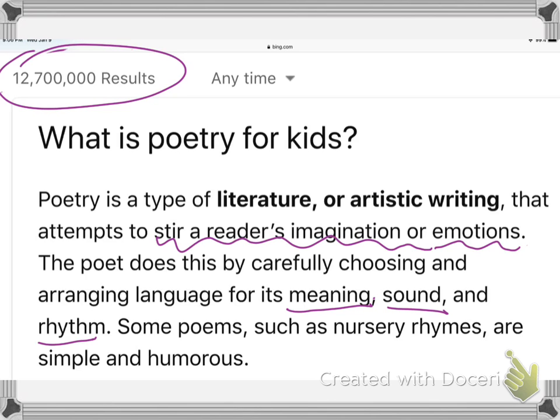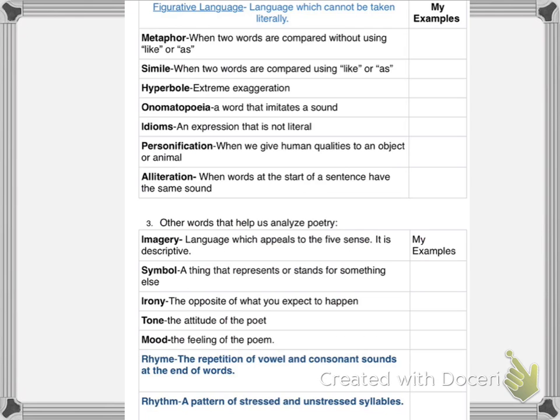Some poems, such as nursery rhymes, are simple and humorous. So poetry can be all around us. The songs you hear and things like that can also be considered poetry. Okay, so our key words here are meaning, sound, and rhythm. And one thing about poetry is that many people feel it should be read aloud if possible, that it needs to be heard. This handout is about figurative language and ways that we analyze poetry.